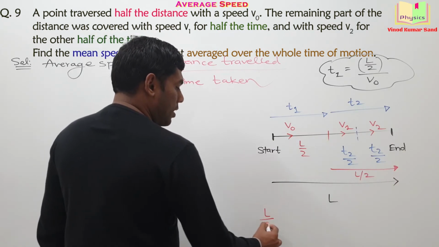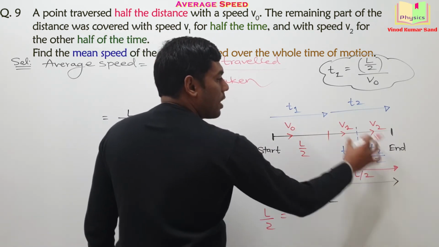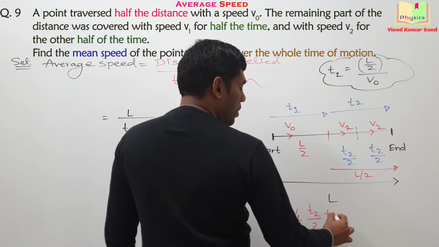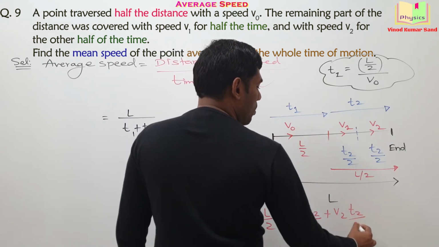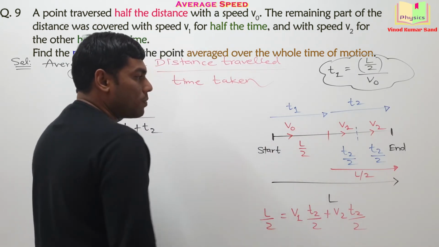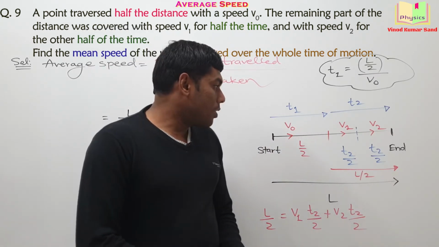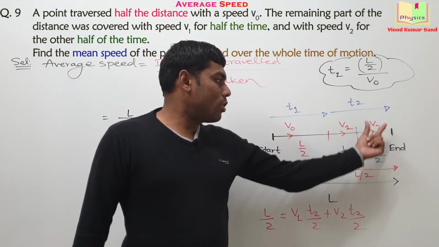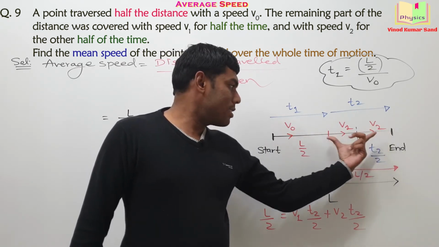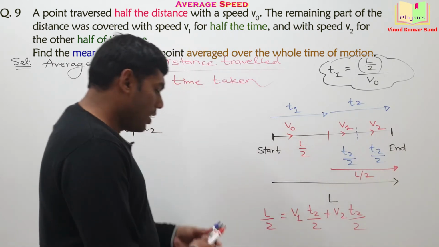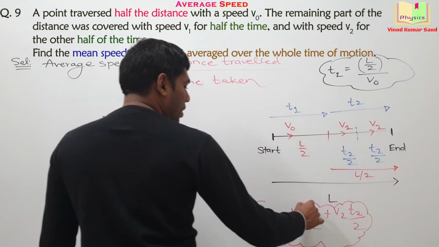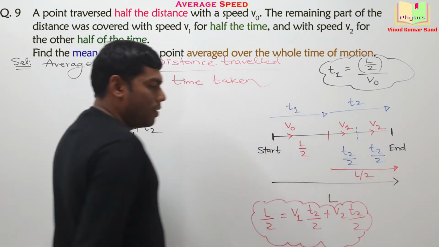This L by 2 is actually equal to V1 into T2 by 2 plus V2 into T2 by 2. Do you agree? You can check it yourself. V1 into T2 by 2 will give you this distance. V2 into T2 by 2 will give you this distance, and the summation of these two distances is equal to that red L by 2 in which we are interested.